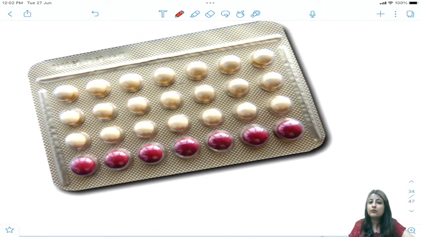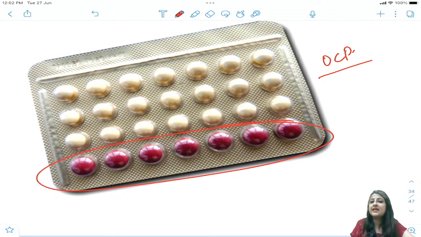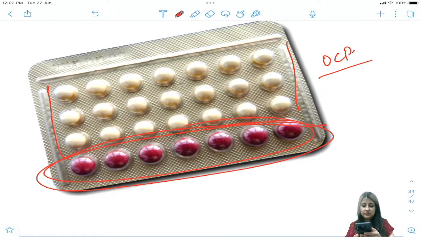Now you can see over here, this is an oral contraceptive pill. It contains 60 milligram iron as well. These are the OCPs and these are the iron tablets. The important thing which could come in your exam is that the Central Drug Research Institute, Lucknow has developed Chhaya. Very good.